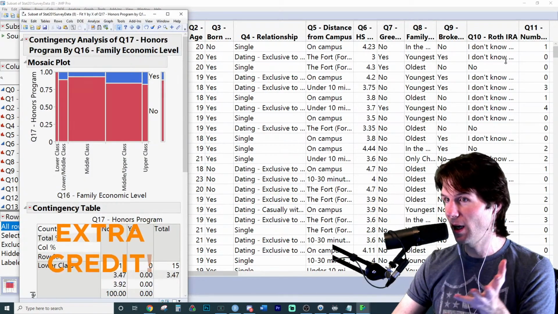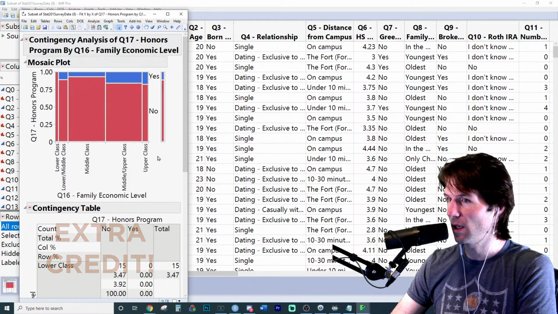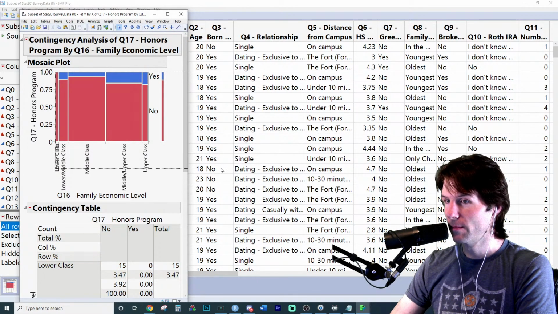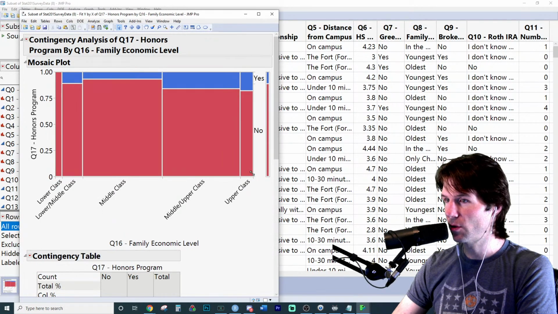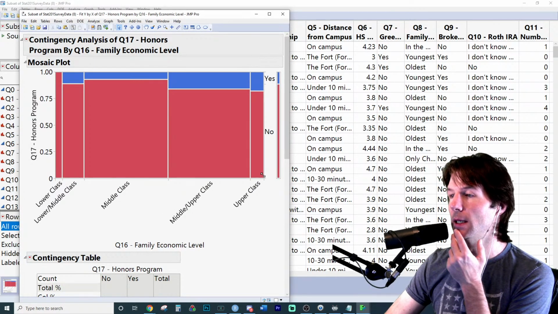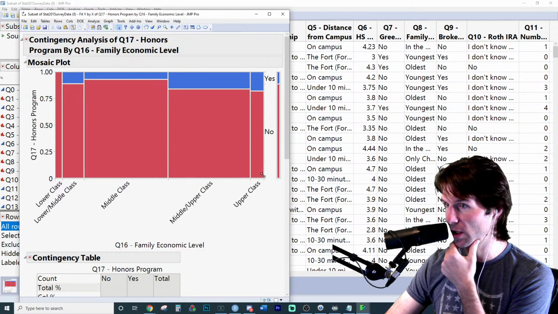But you will get a mosaic plot and a contingency table. Now, if you look right here, and this does luckily go in order, pretty interesting stuff, because I do see some sort of an association right here.